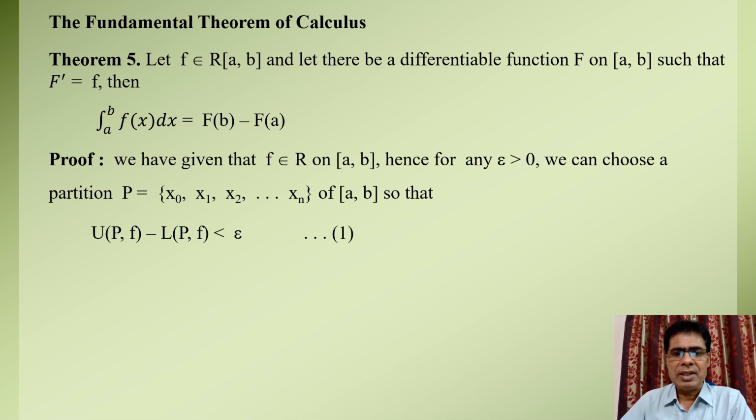Proof. As we are given that the function small f is Riemann integrable over the interval [a,b], then by the necessary and sufficient condition for Riemann integrability, we have for any positive epsilon, there exists a partition P of closed interval [a,b], say P equal to the finite set x0, x1 up to xn, such that the upper Riemann sum U(P,f) minus the lower Riemann sum L(P,f) is less than epsilon. Let us denote this by equation first.